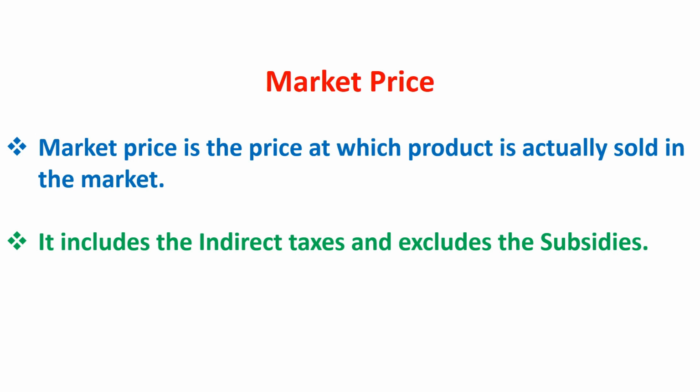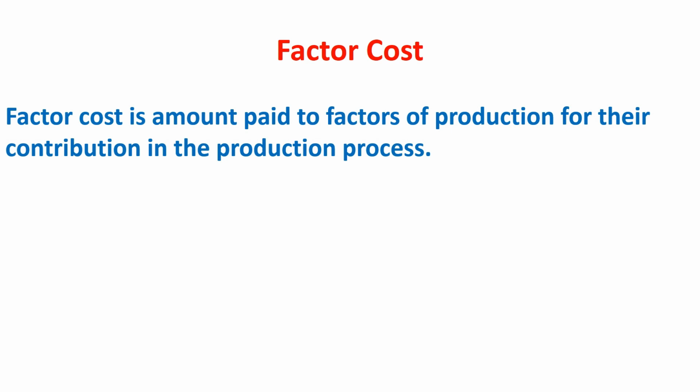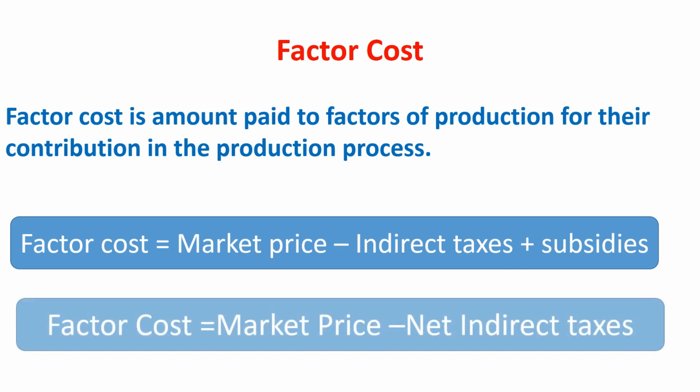Factor cost. Factor cost is the amount paid to factors of production for their contribution in the production process. Factor cost is equal to market price minus indirect taxes plus subsidies. The difference between indirect taxes and subsidies is called net indirect tax. So we can say that factor cost is equal to market price minus net indirect taxes.